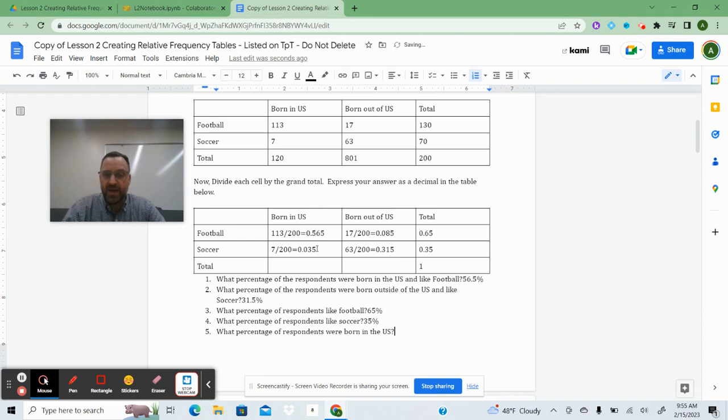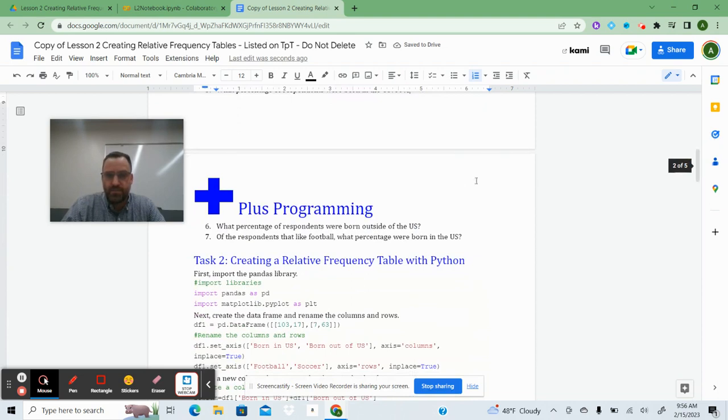What percent of the respondents were born in the US? So here I have to get my column totals on percentages. So 0.565 plus 0.035 gives me 60%. And then similarly, I know that if this is a 1 and that's 0.6, it's going to have to be 40% or 0.4. So born in the US, 0.6. If you notice, I would have to add a 0 to move it 2 spots, so it's 60%. Outside of the US was 40%.